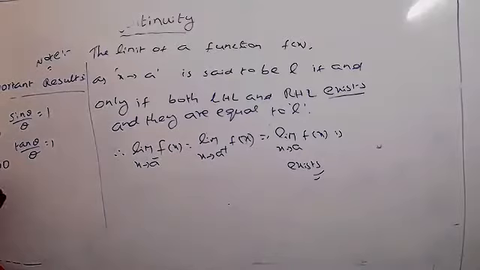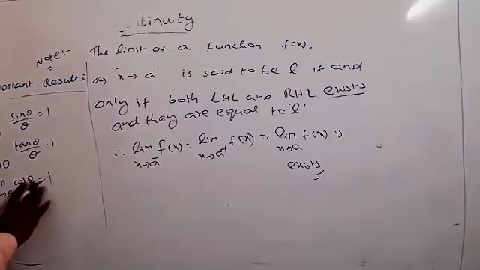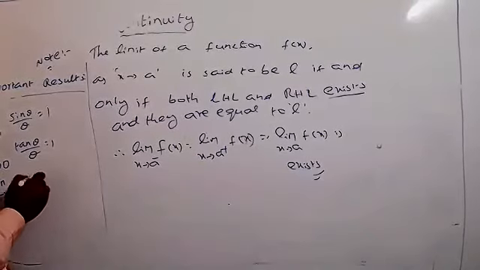The same is the third one. Limit theta tends to 0, cos theta by theta equals always 1. Sorry, only cos theta equals 1.